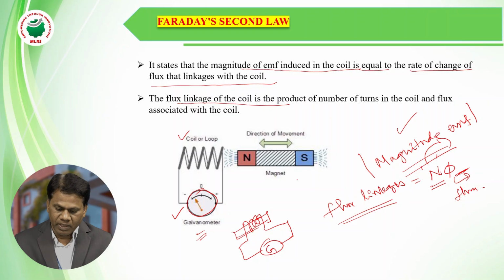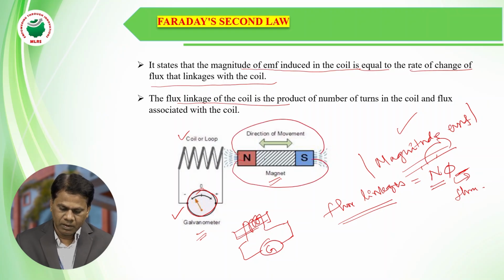One permanent magnet is taken. If we are moving this permanent magnet towards the coil, there are flux linkages. We know that the flux lines flow from north pole to south pole like this. So these flux lines linking with the coil will change by moving the magnet towards the coil and away from the coil.